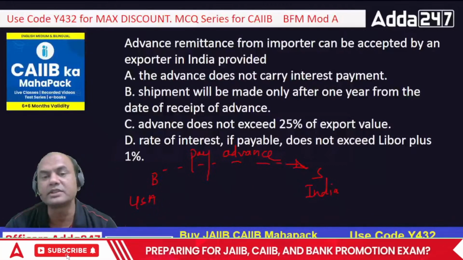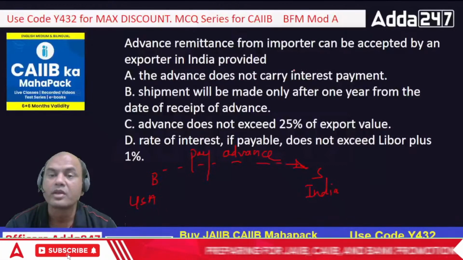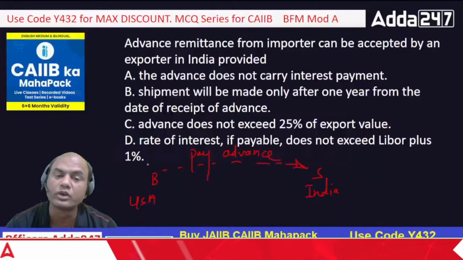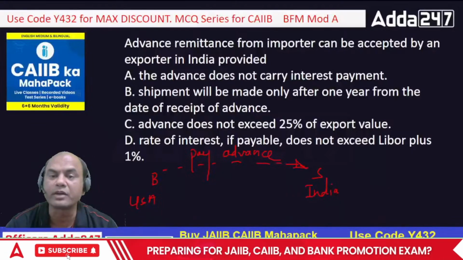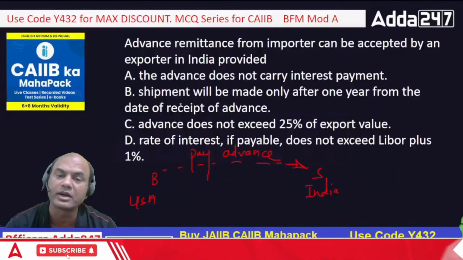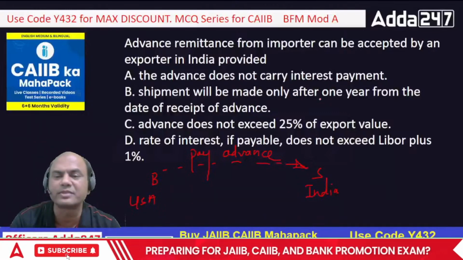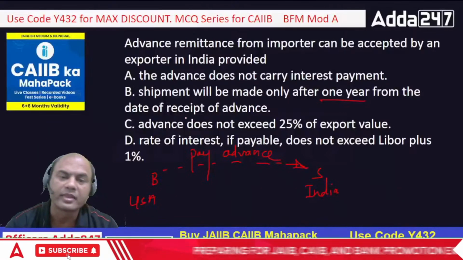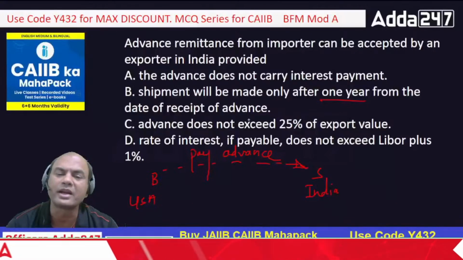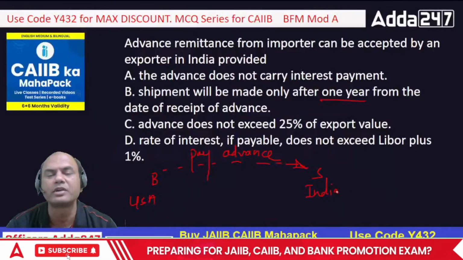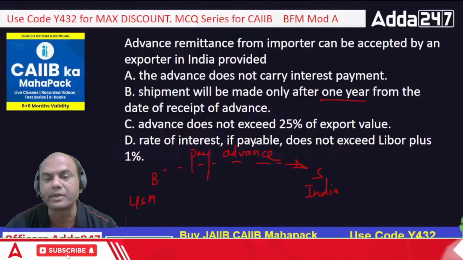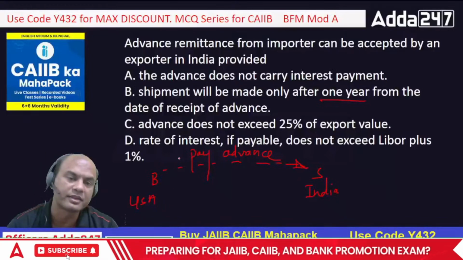Let's look at this. The advance does not carry interest payment. So can be accepted means what? The advance does not carry interest payment, means there is no interest attached to it. Number 1. The shipment will be made only after 1 year from the date of receipt of advance. This is not a condition, isn't it? The advance does not exceed 25% of the export value. If I am getting 100% advance, I will be the happiest person in the world, isn't it? Why 25%? Rate of interest, if applicable, does not exceed LIBOR plus 1.